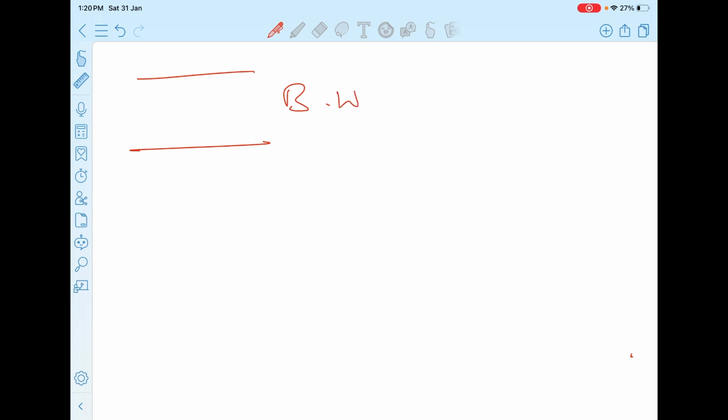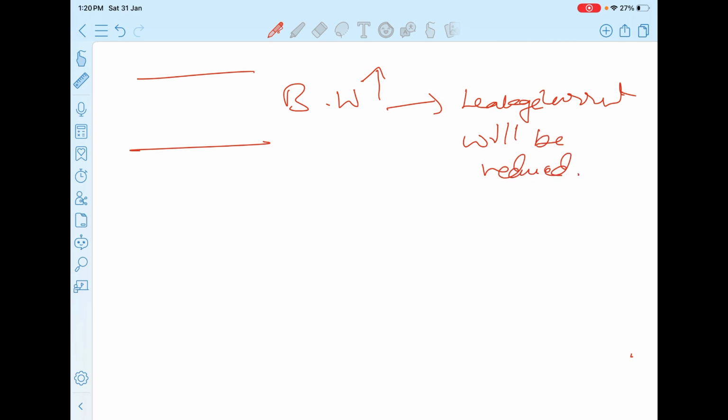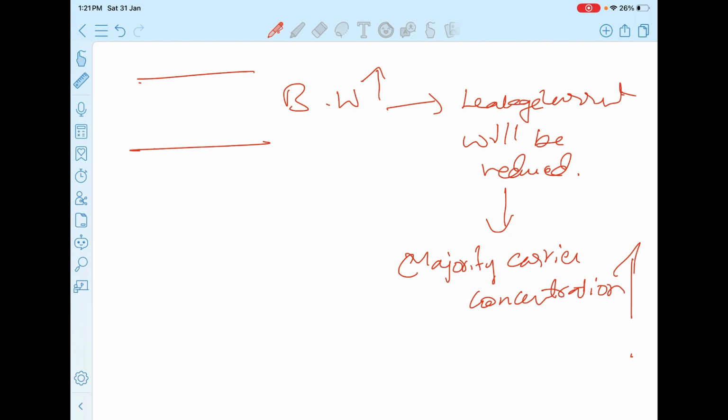If the bandgap is more, then the leakage current will be reduced. If leakage current is reduced, that means you are increasing the majority carrier concentration. If majority carrier concentration is increased, it takes little time to conduct electrons from the valence state to the conduction state and back.